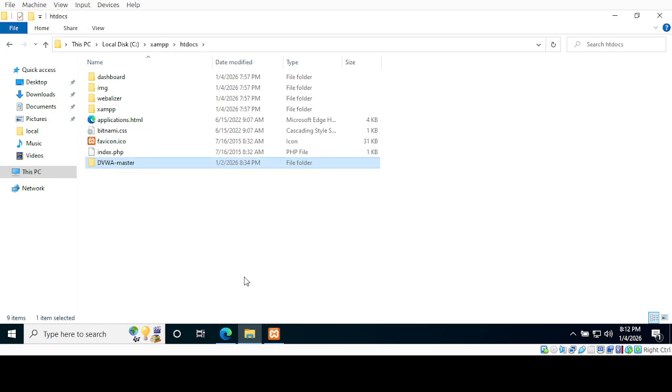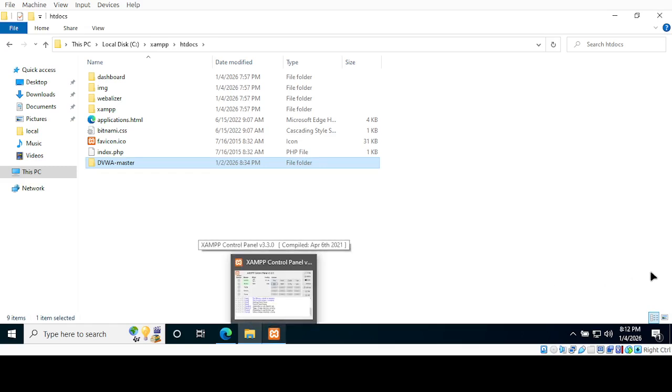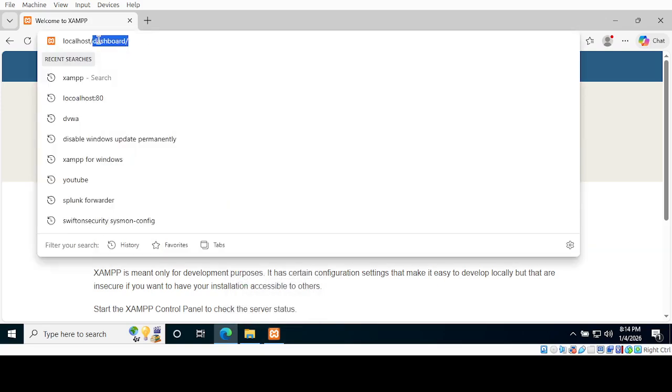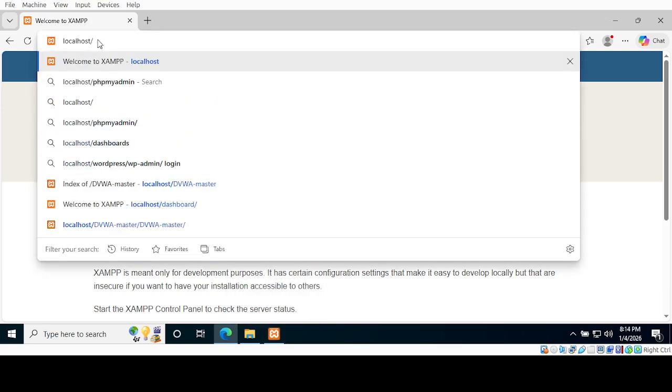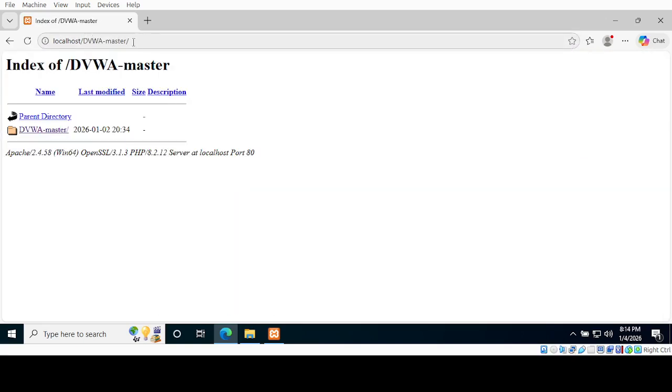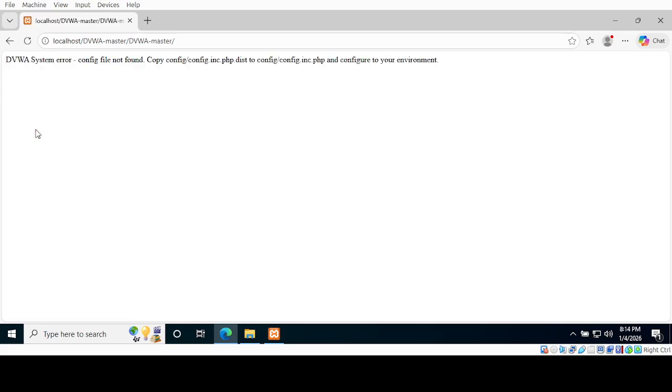Okay, after moving the DVWA folder to the htdocs folder in XAMPP, if we just type DVWA master, there it is.